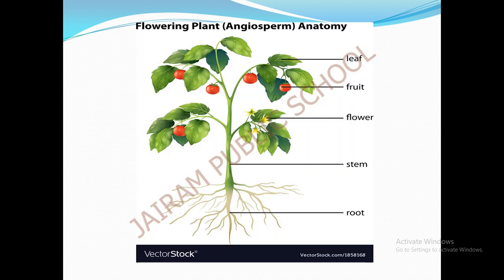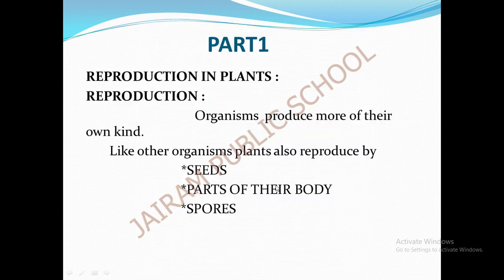Okay, look at the picture. This is the basic structure of a plant. You already studied it in your lower class itself. This is your leaf, fruit, the flower, the stem and the root. All the plants will have all these parts. Okay, let us see the next.